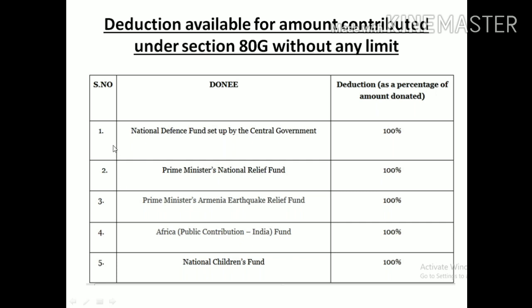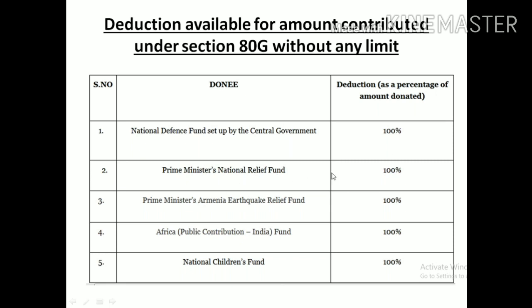So here we have 3 columns: serial number, nature of donation, then deduction under the section on the basis of percentage. Okay, so this is the first one, that is National Defence Fund set up by the central government. That is 100%. Please remember this nature of donation. If it is the National Defence Fund, NDF, at that time you can get 100%.